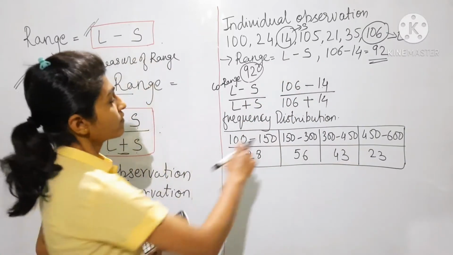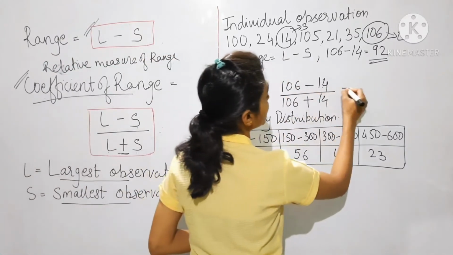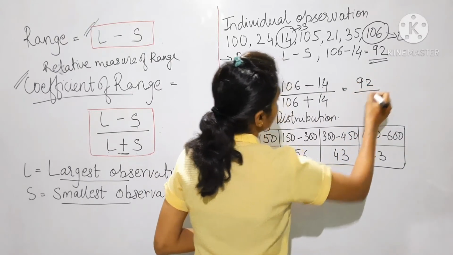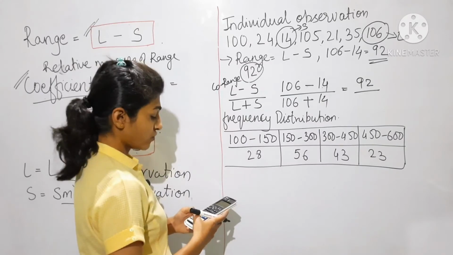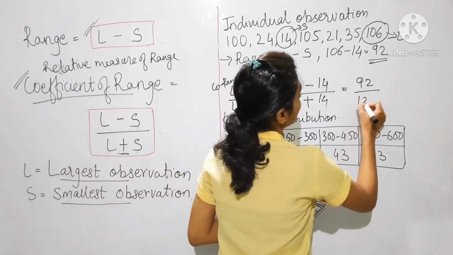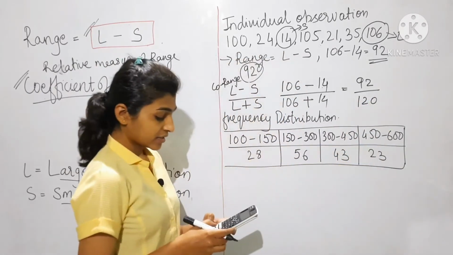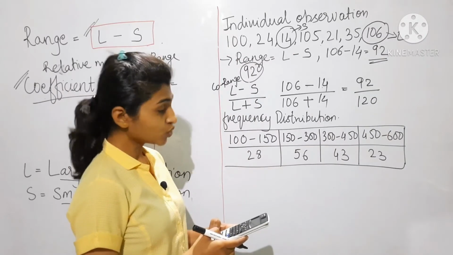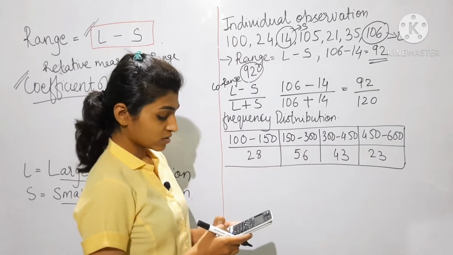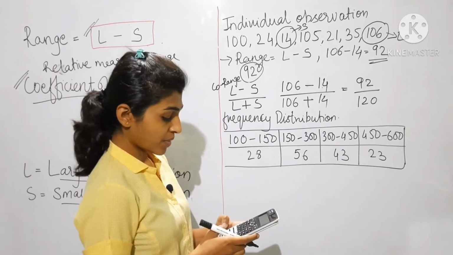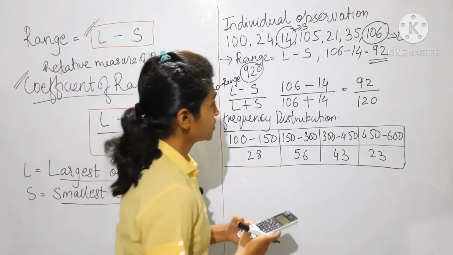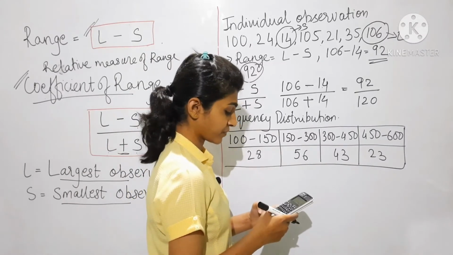So 106 minus 14, we get 92, divided by 106 plus 14, 120. So divide 92 by 120.